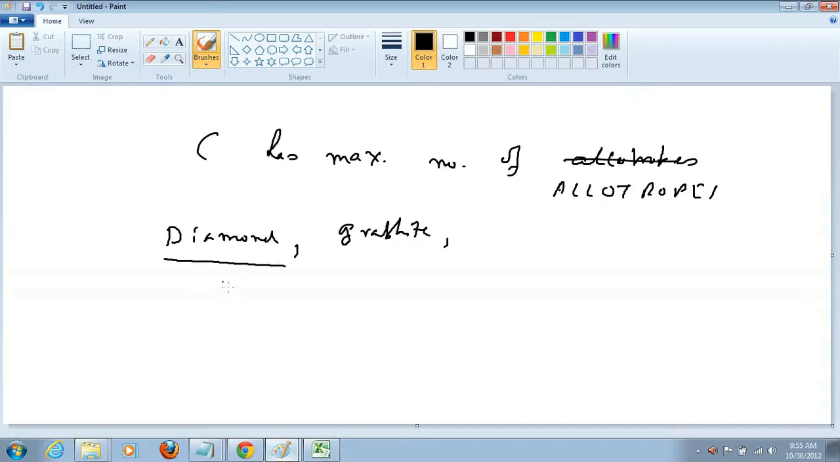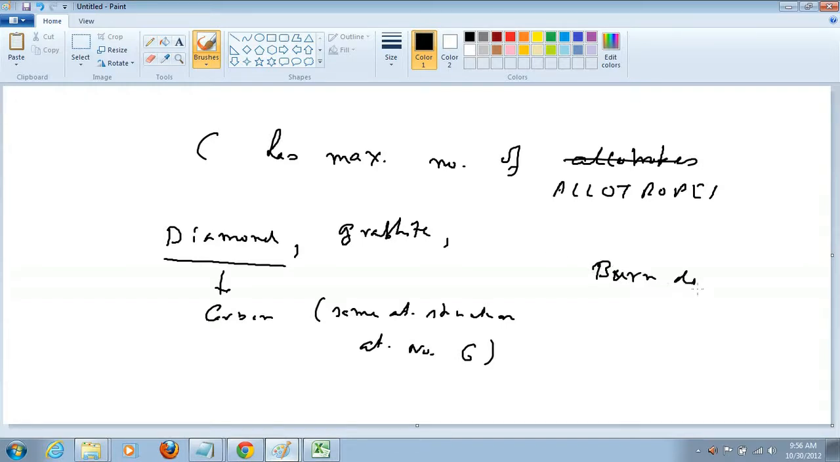Now carbon has many allotropes, as I mentioned. One is diamond, another is graphite. Basically they have the same atomic number, same atomic structure, everything I mentioned before. The atomic number of carbon, as you know, is 6. That means 6 protons, and it has of course 6 neutrons and 6 electrons.